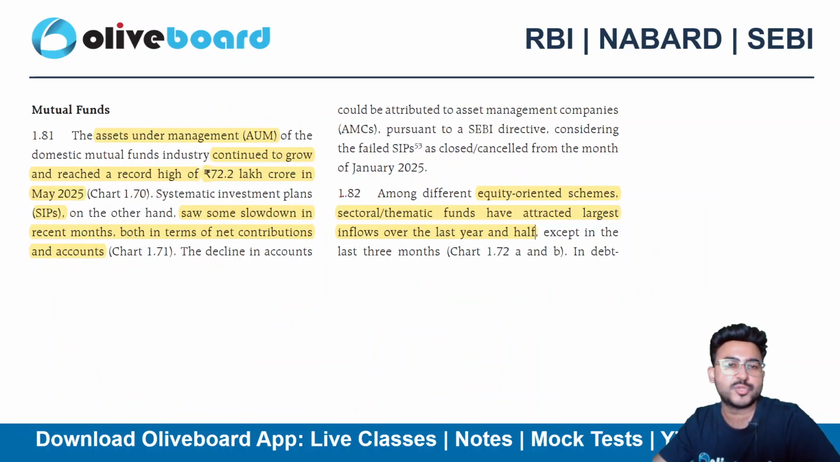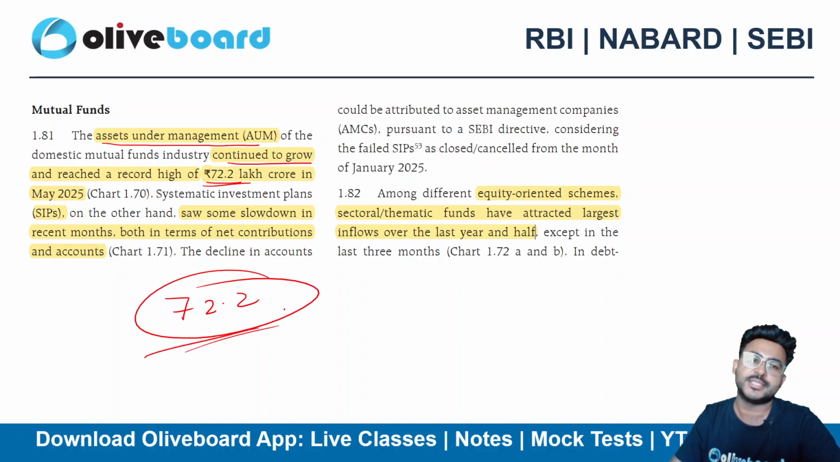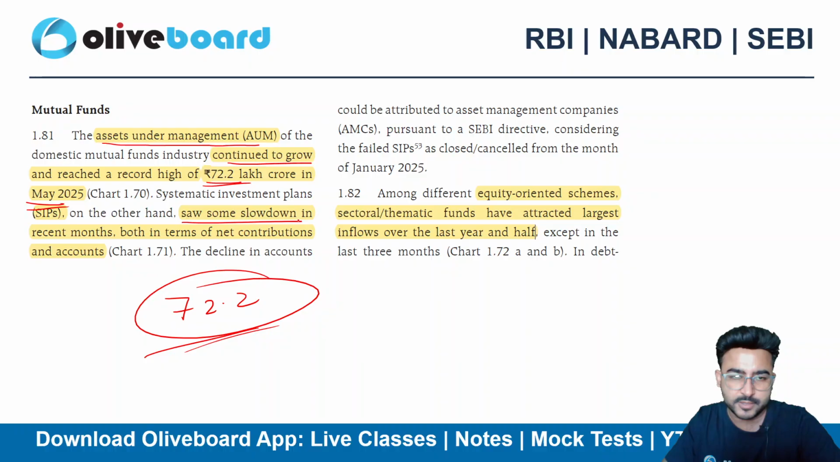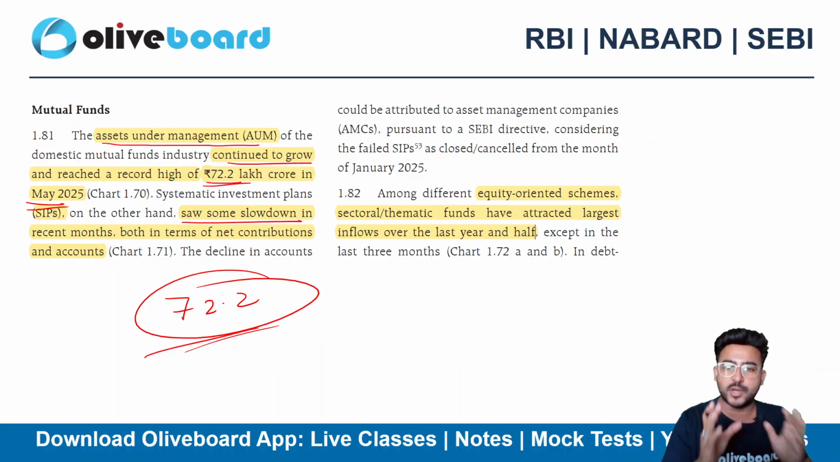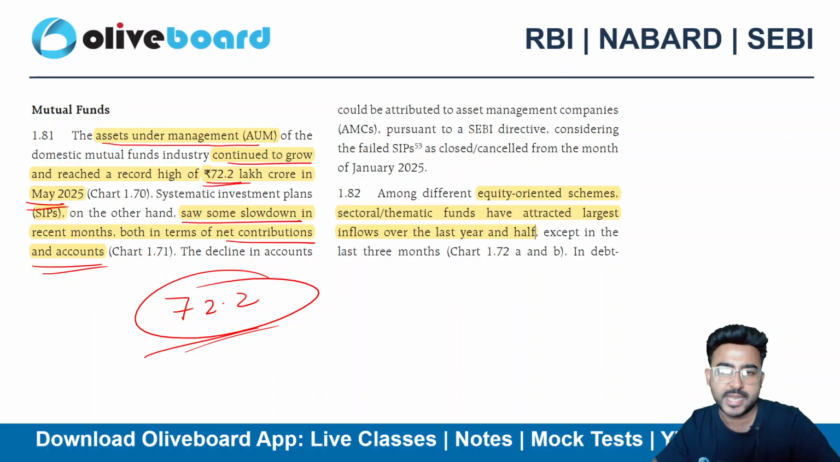If I talk about the mutual fund business, it is measured by the asset under management, AUM, right? It continued to grow and reached a record high of 72.2 lakh crore. That's huge. In May 2025, right? SIP was also on the verge of slowdown, right? The SIP inflows were halted for a bit. It saw some slowdown in the recent month, both in terms of the net contribution and the number of accounts, right? So the net contribution coming from SIP was halted for a bit as of now.